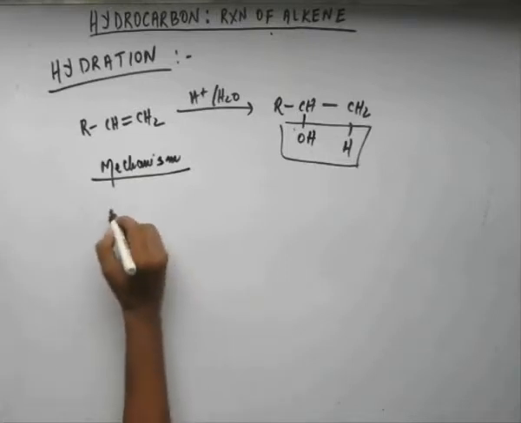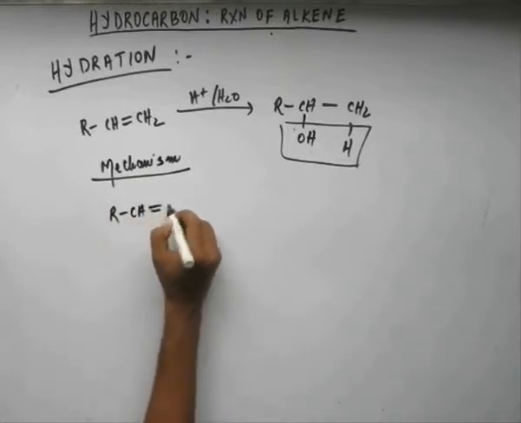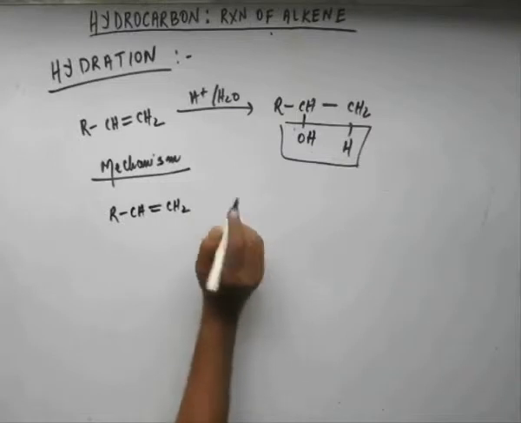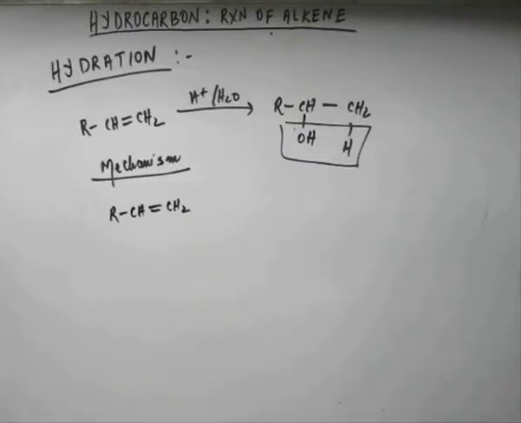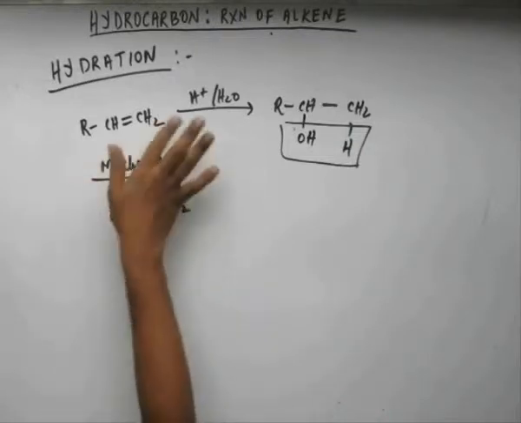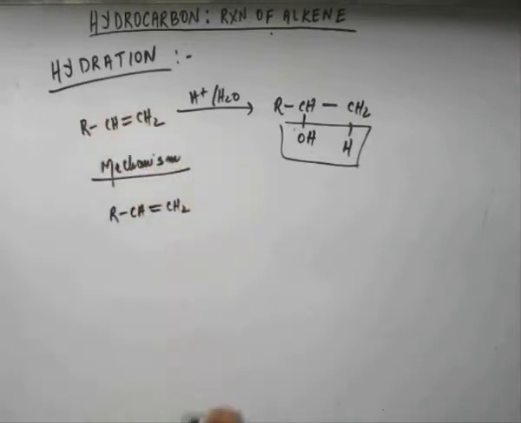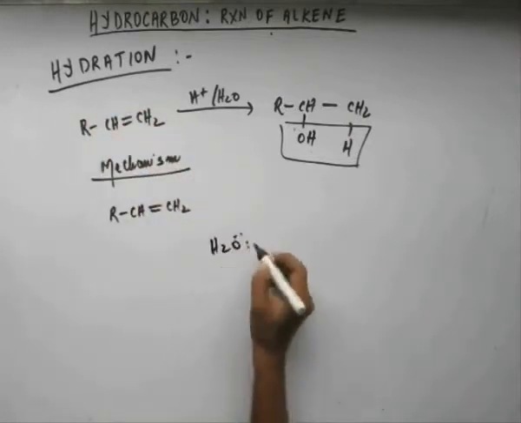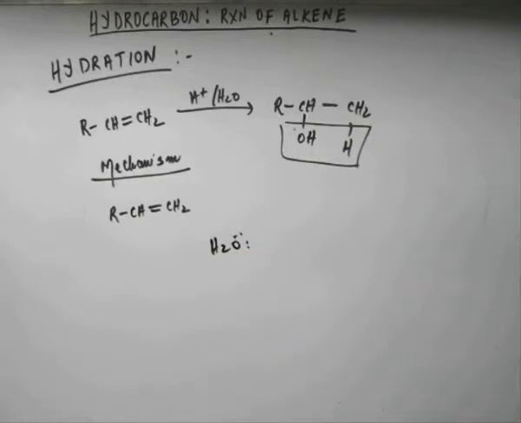First step. As I have been telling you since the very first day we started learning the mechanism of any reaction, you have to identify which reagent can initiate the reaction. Then you will go on a correct path to write the mechanism. Now here we have alkene, electron rich because of the pi bond, and we have water. Water has a lone pair. This is also electron rich. Now this water will never approach this alkene because both are electron rich. Here we have electron deficient H plus, and that H plus is the only one that can initiate the reaction and come to the alkene.